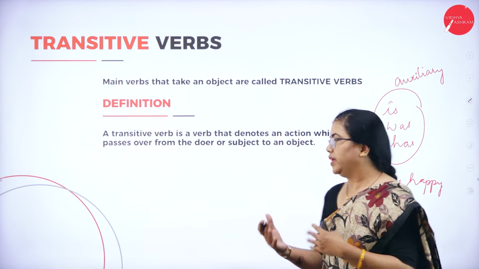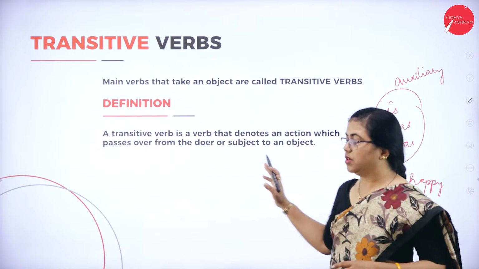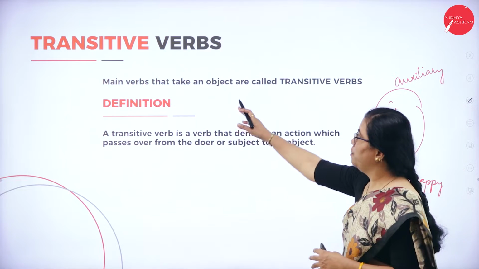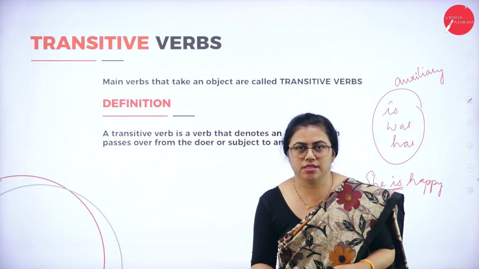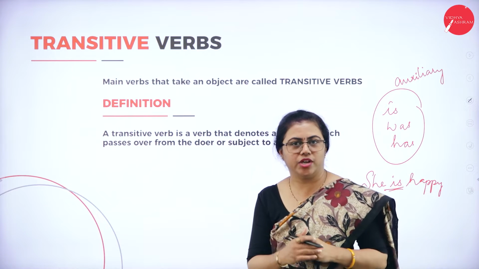Here I showed you what is an auxiliary verb. Now we'll go on to the main verb. Main verbs usually take an object, and those verbs are called transitive verbs.